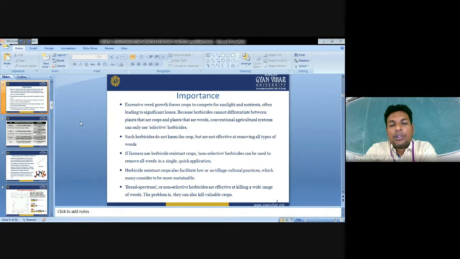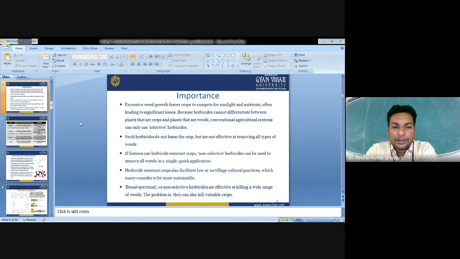Such herbicides do not harm the crop, but they are not effective at removing all types of weeds. Because in the field we do not find any single type of weed. There are so many different classes of weeds growing. If a farmer uses a herbicide resistant crop, non-selective herbicides can be used to remove all weeds in a single